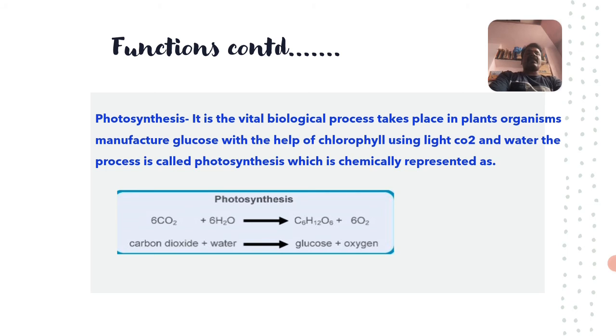The process is called photosynthesis, which is chemically represented as follows: 6CO2 plus 6H2O leads to the formation of glucose, C6H12O6, plus 6 molecules of oxygen, in the presence of light energy with the help of chlorophyll. This process takes place in the region where the chloroplasts are present.